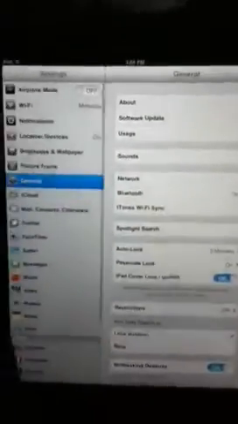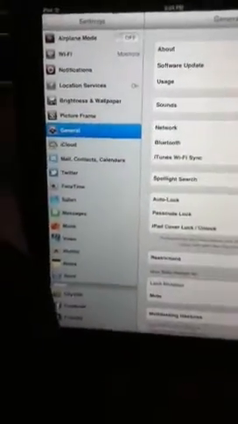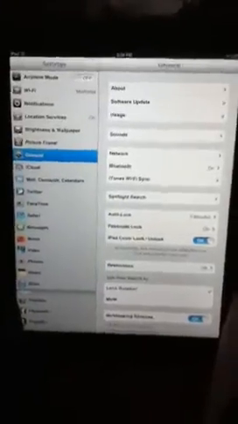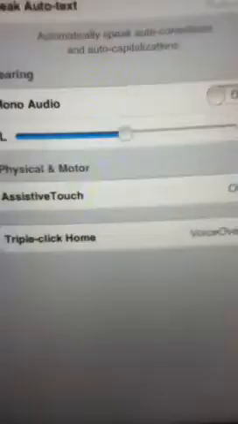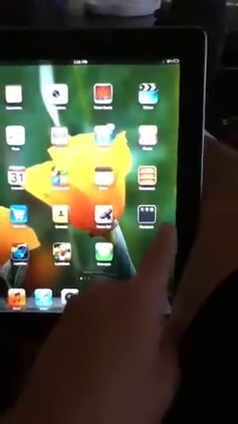Now, here's a cool thing. If you have trouble pressing the buttons, which I don't think you should, but let's just say you had a case that you had trouble pressing the buttons, you would go into your general settings. See how I clicked on my general settings? Scroll down until you see accessibility right there. You're going to click on it. You would turn on assistive touch, and you will see it's going to pop up that little button right there, and then you click it.